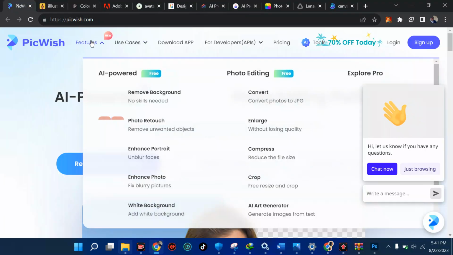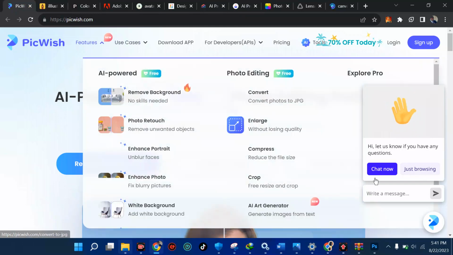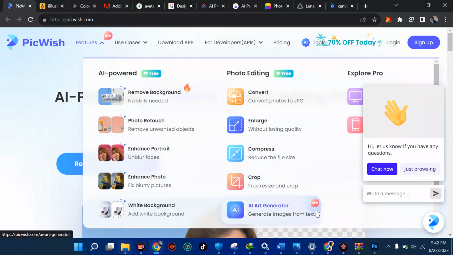The first one here is called Picwish, that's Pickwish. Over here we see a lot of features. You can use the AI to do some crazy stuff. So as graphic designers, knowing this website gives you an edge over other people, because from here you see AI is really taking over and we have lots and lots from here. It says no skill needed, which I think is top notch.